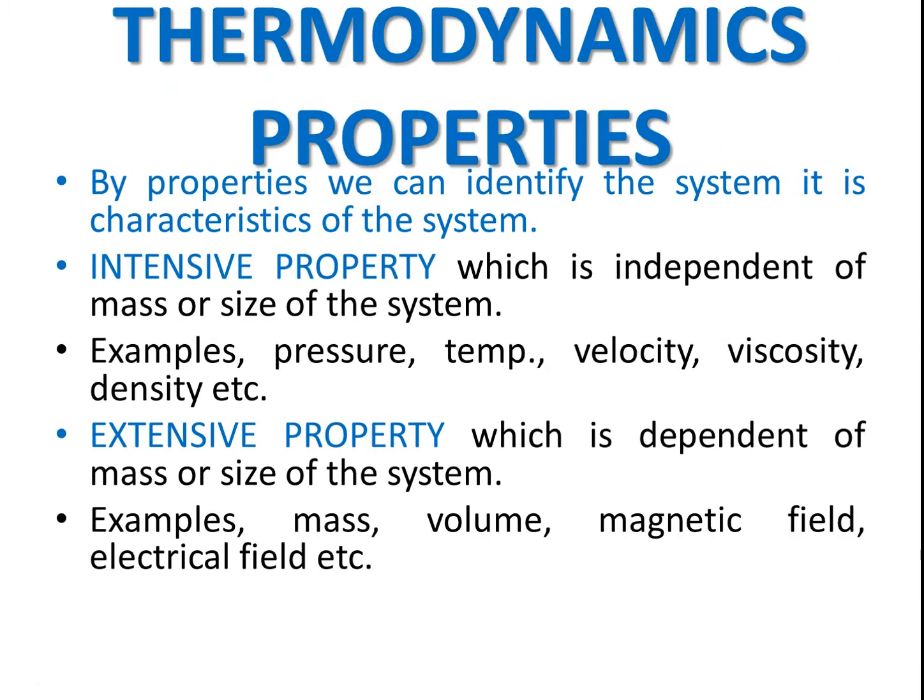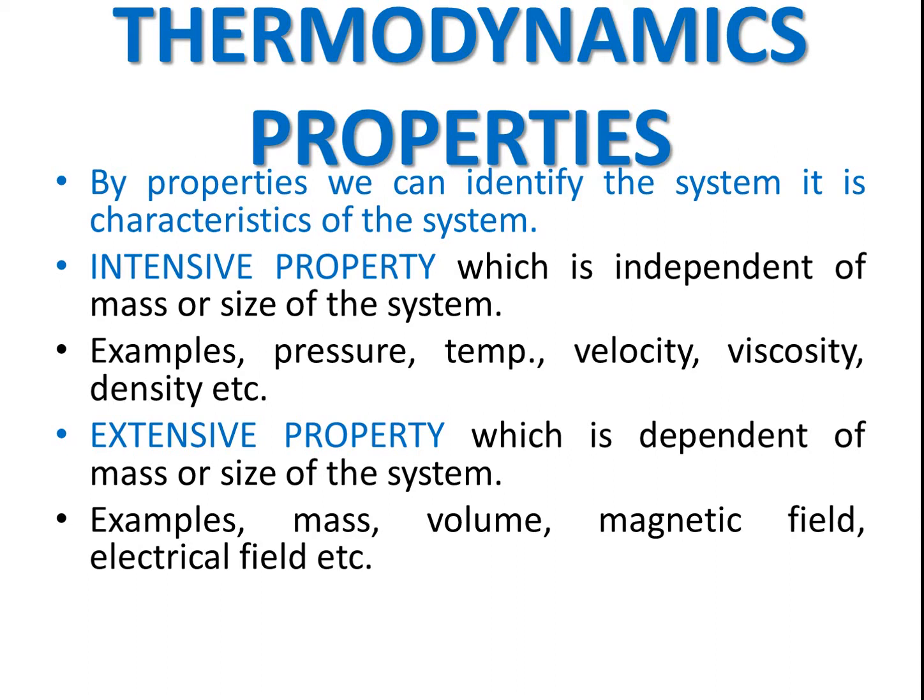And after that, the next important topic is thermodynamic property. By property we can identify the system. It is a characteristic of the system. Remember, the properties are the characteristics of the system, and there are two main properties which are very important in thermodynamics: intensive properties and extensive properties.